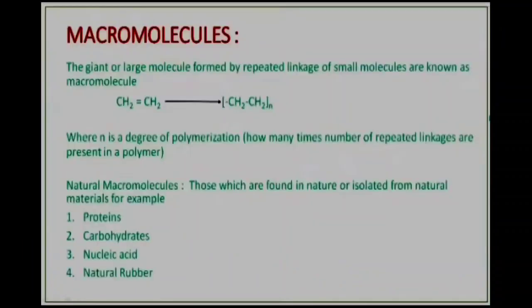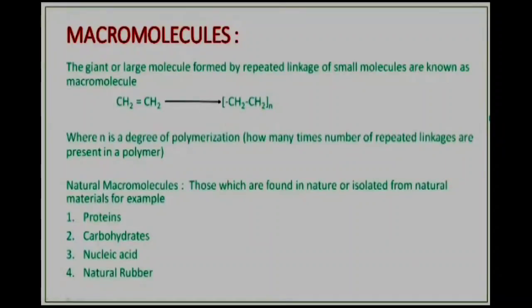The giant or large molecules formed by repeated linkage of small molecules are known as macromolecules. Polymers are also macromolecules. Let us take an example. Ethylene, as you know, contains 6 atoms. But in polyethylene, if n is equal to 500, then 3000 atoms will be there. That means this is a big molecule. Here n is nothing but the degree of polymerization, which is how many times the repeated linkage is present in a polymer.